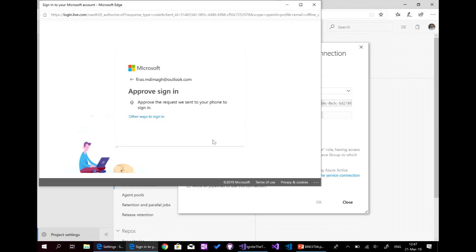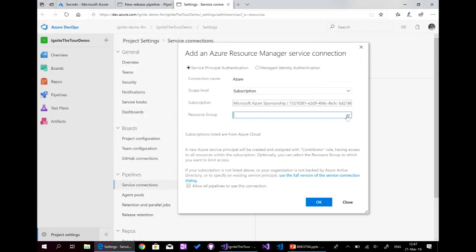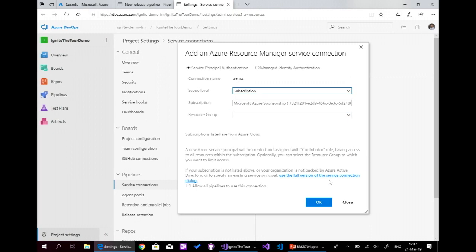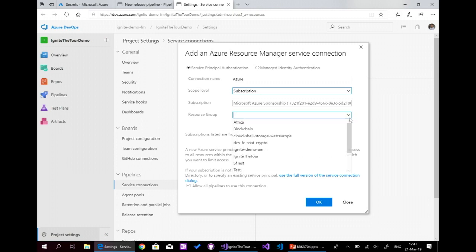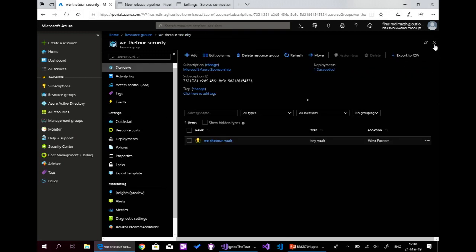So, security check. Cool. And now I will just add the access to one of these resource groups. What I will do is create another resource group on Azure, as I didn't do that yet.